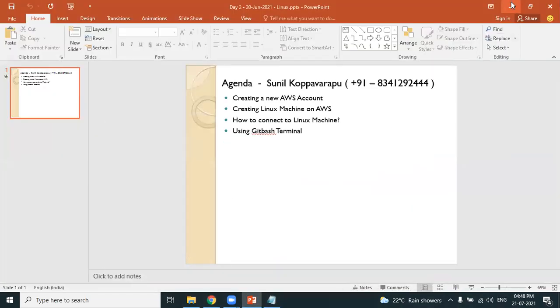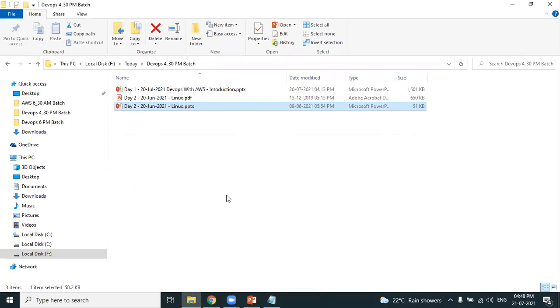That screenshot will be used. I'll be sharing that screenshot for you as a reference. Using this screenshot, you can go ahead and create a new AWS account. I have prepared a document which helps you to create a new AWS account. Look at this.